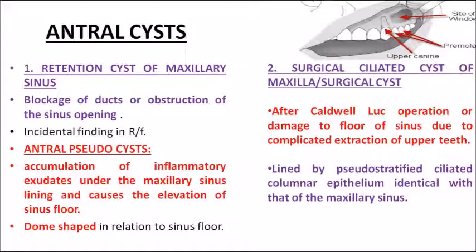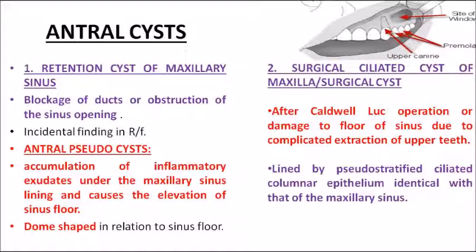Okay, and the second variety of antral cyst is surgical ciliated cyst of maxilla or surgical cyst. This is actually some kind of iatrogenic type. Iatrogenic in the sense it is due to trauma from an accidental approach by the surgeon. As you know, we use the Caldwell-Luc operation to remove an impacted canine, isn't it? You have learned it in surgery.